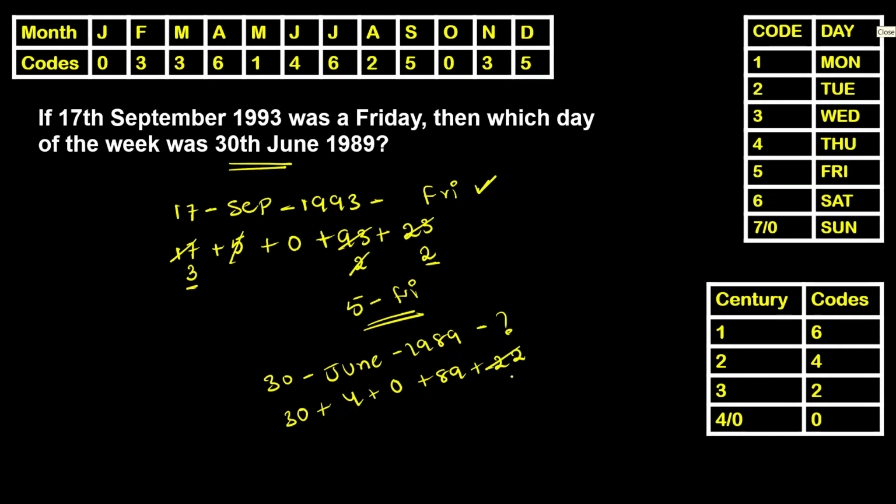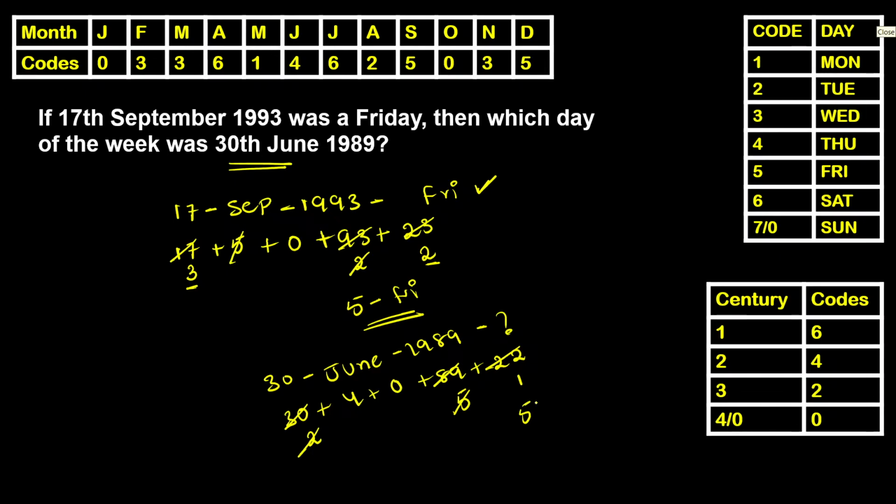Here 22, that can be considered as 1. 89, that can be considered as 5. 7 times 12 is 84, and you are left with 5. 30, that can be considered as 2. 7 times 4 is 28, and you are left with 2. 5 plus 2 is 7. 7 can be considered as 0.